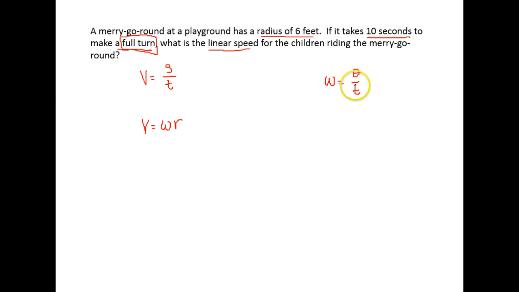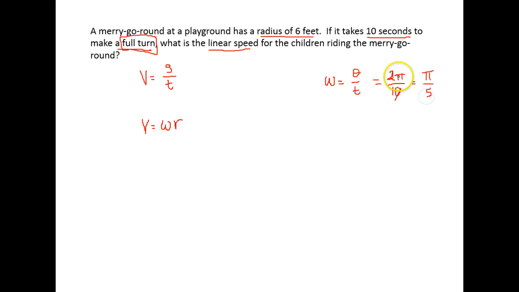And so what is the angle for going all the way around the circle once? That angle is 2 pi. So we've made a rotation, or an angular distance, of 2 pi. We divide that by the amount of time it takes to travel, and that was done in 10 seconds to make one full turn. Okay, so I could just reduce this fraction, or you can find the decimal number that goes here.